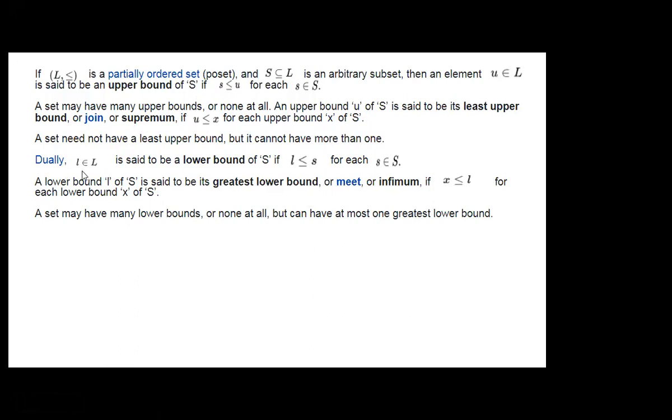Similarly, a subset L is said to be a lower bound of S if L is less than or equal to S for each S belongs to capital S. A lower bound of S is said to be its greatest lower bound, or meet, or infimum, if X is less than or equal to L for each lower bound X of S.